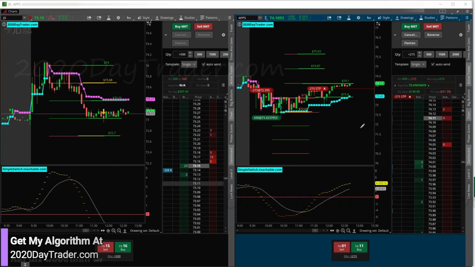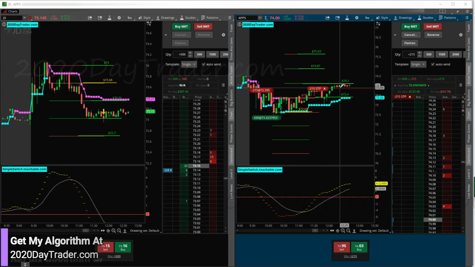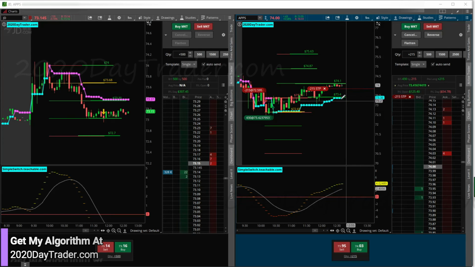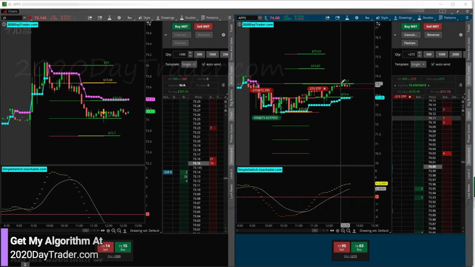You can see the high of day area has been major resistance. So we got this consolidation I talked about taking place. And then the question is, does it go up or does it go down? But we hit this target. So the purpose of a speed bump is to recover some of the loss, not necessarily all of the loss. So we're way into that recovery, which is great. So speed bump is very successful right now.